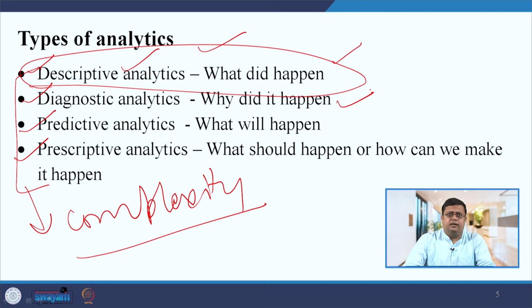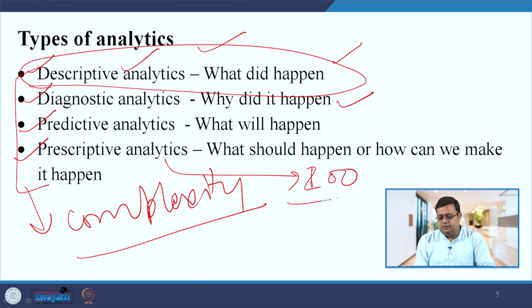This year you selected 100 employees, next year how many employees you will select, that you can predict through predictive analytics. Prescriptive, so here you can understand, right? If you have to hire 200 employees, how many HR managers do you need in the organization? If you want to identify how many HR managers are required to hire 200 employees, in this case you can use the prescriptive.